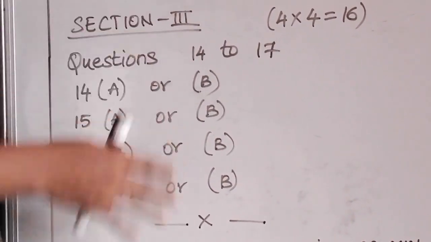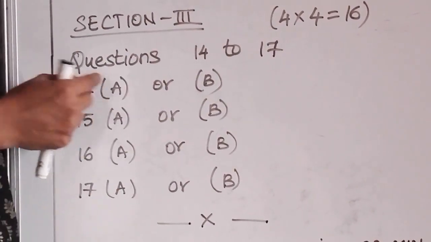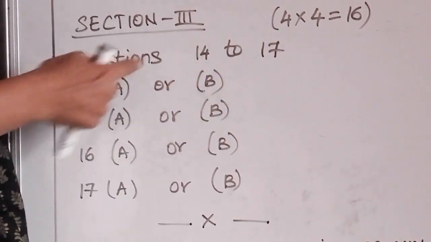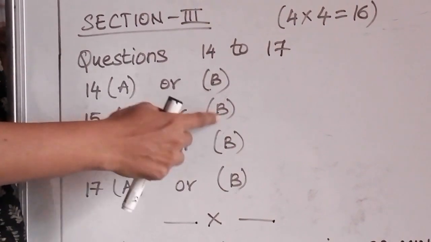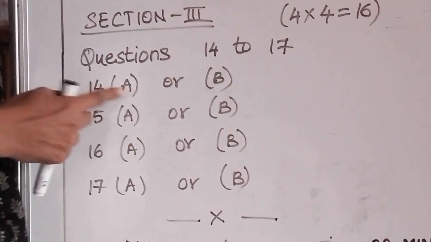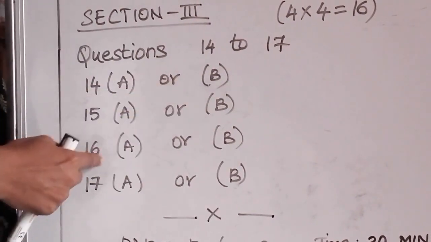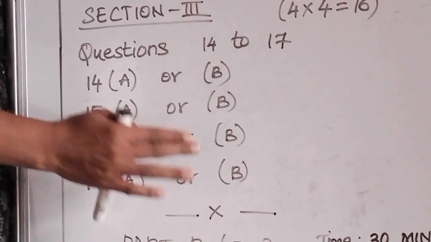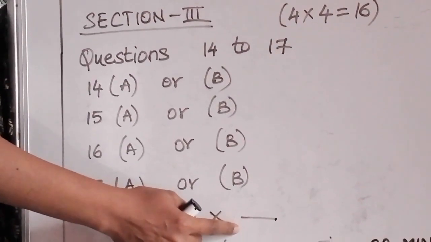The whole section is not for choice. That is, answer any 4 is not the choice. It is internal choice. From the 14th question A or B you should write. Don't write like this: 14th question A, B answers, 15th question A, B answers is the wrong way of writing. For the 14th select one bit, for the 15th select one bit, for the 16th select one, for the 17th select one and answer. Understood? This is the end of part A.